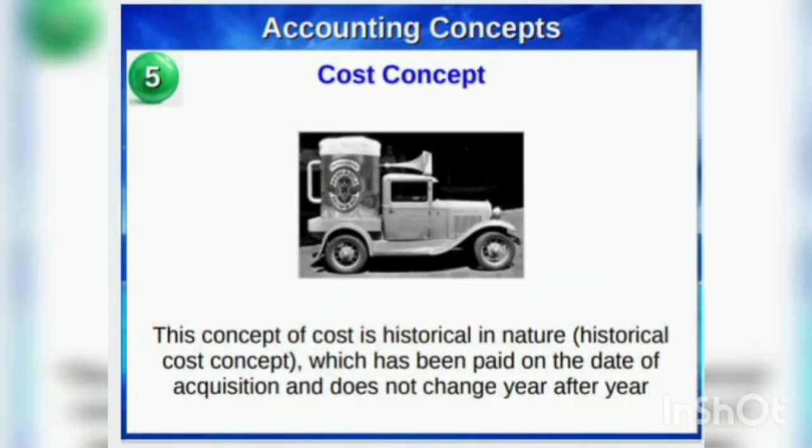The cost concept is historical in nature as it is something which has been paid on the date of acquisition and does not change year after year. The concept requires that all assets are recorded in the books of accounts at their purchase price, which includes cost of acquisition, transportation, installation, and making the asset ready to use. Next concept is dual aspect concept.